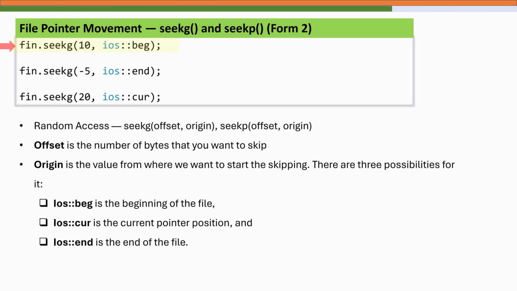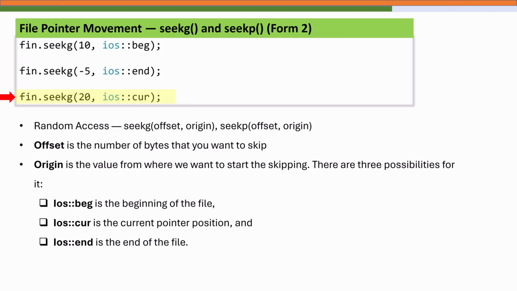So this means move the get pointer 10 bytes from the beginning of the file. The second one, with the first argument as -5 and then the end marker, means move 5 bytes backwards from the end of the file. And finally for cur, that is the current position of the file pointer, this means move 20 bytes forward from the current position of the get pointer.